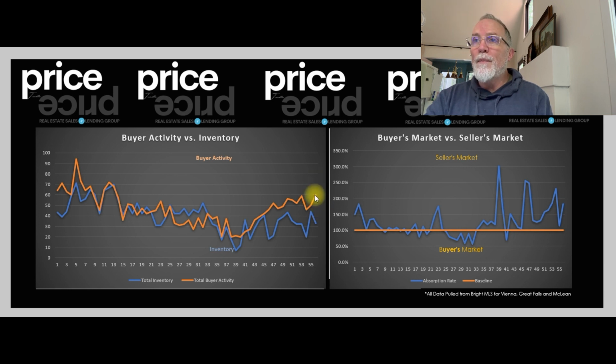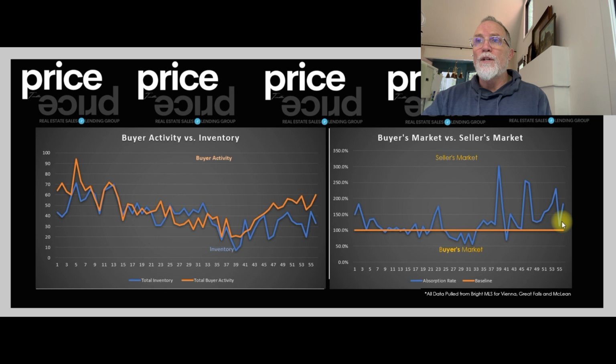That significant pickup is coming from, you can see here, 3 weeks ago we had a drop in inventory, so that caused this little bit of a pickup last week. And then we had this huge increase in inventory last week. So last week, when we had this little pickup in buyer activity and this significant increase in inventory, that brought us really close to a neutral market. But I said in last week's market report that we needed to watch that and see if this was the start of a new trend or just a fluctuation.